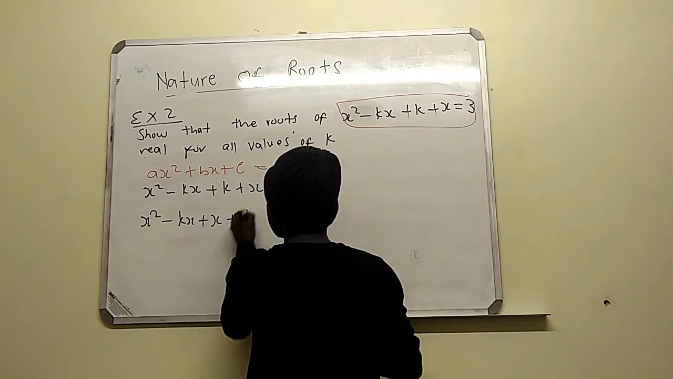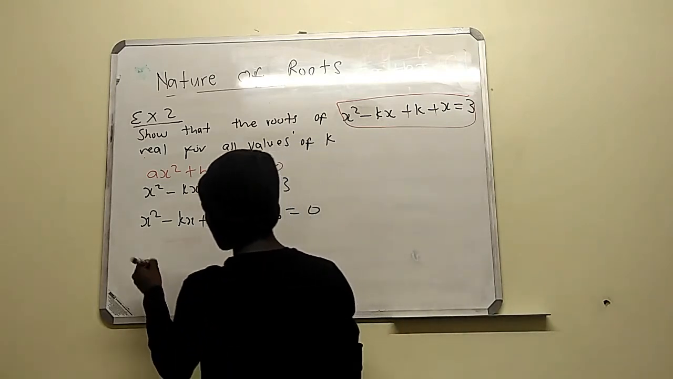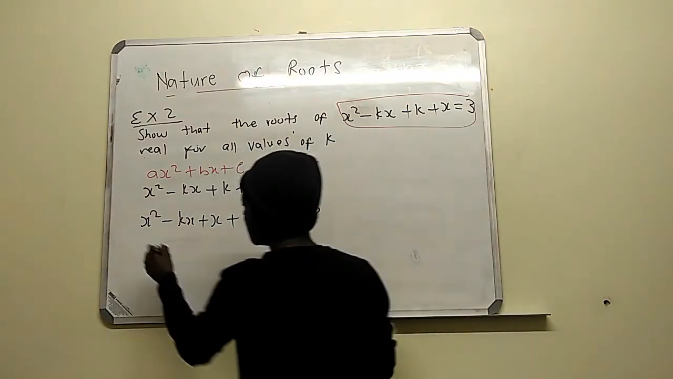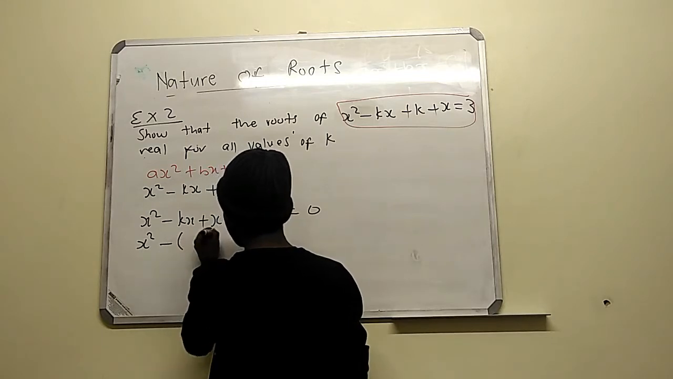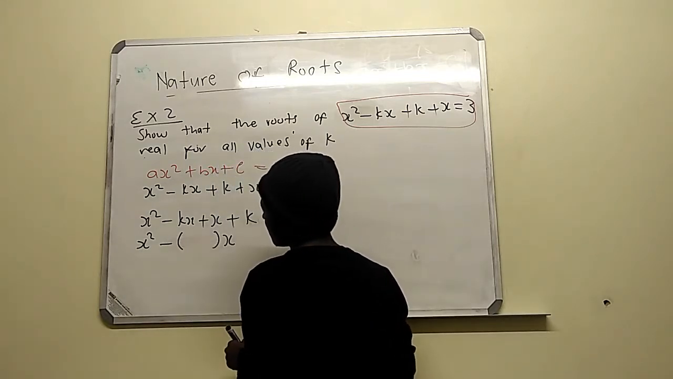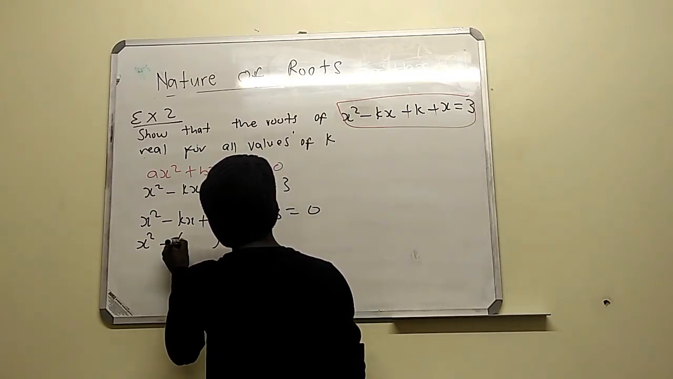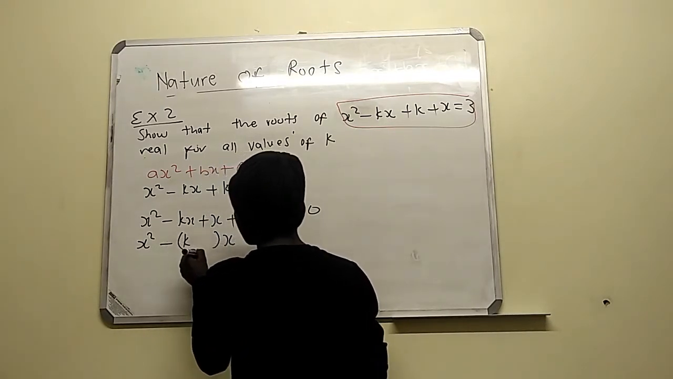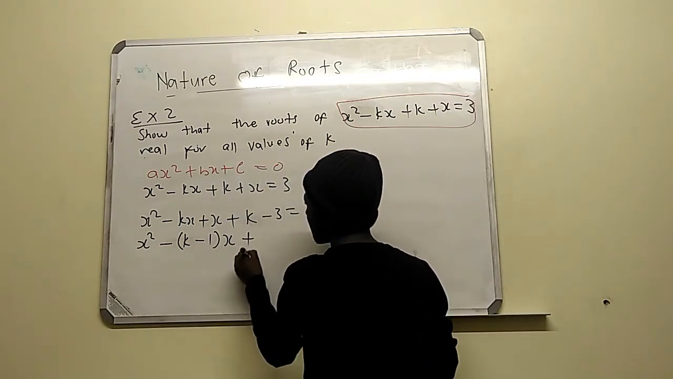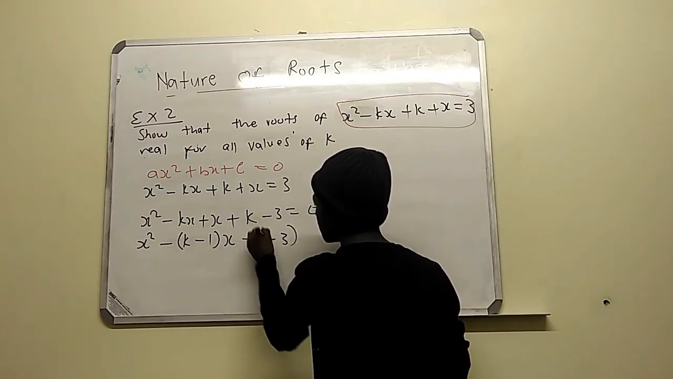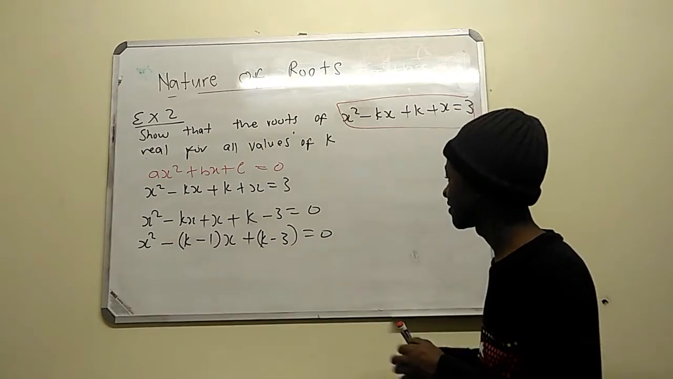And then k is just a constant. Then we have minus 3 is equal to 0. Then when we combine them, x is our common factor here. So what are we left with? Basically it's going to be k minus 1, plus k minus 3. So we're going to have k minus 1 and k minus 3.